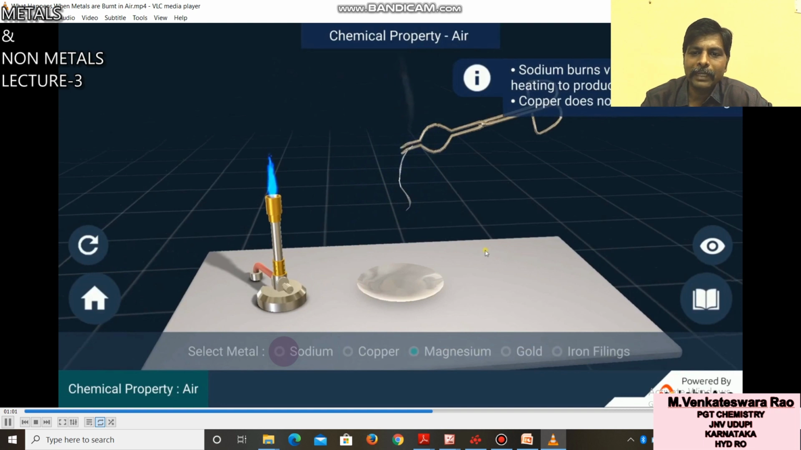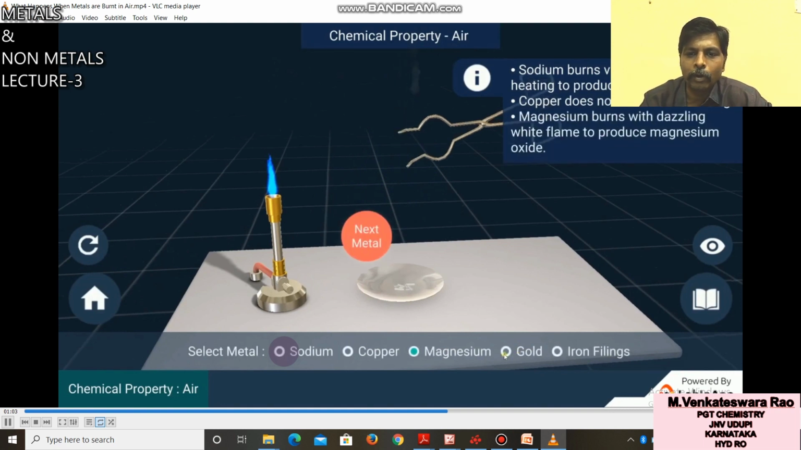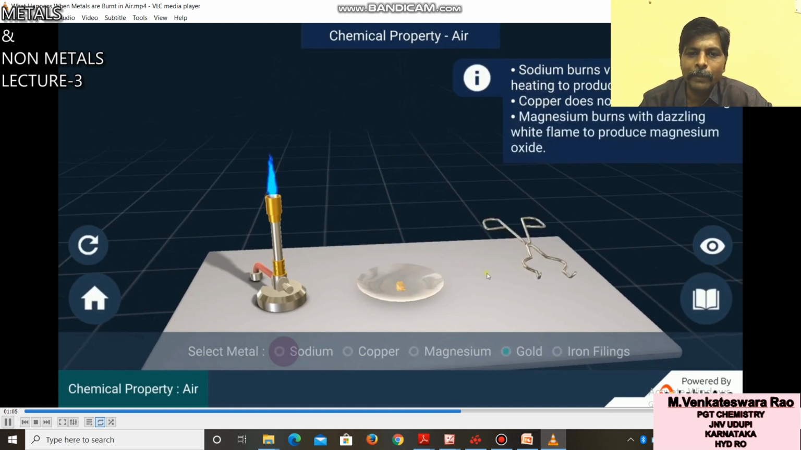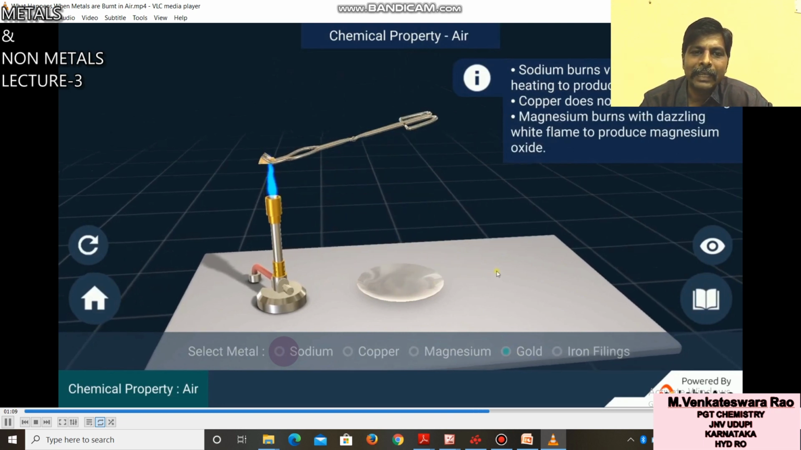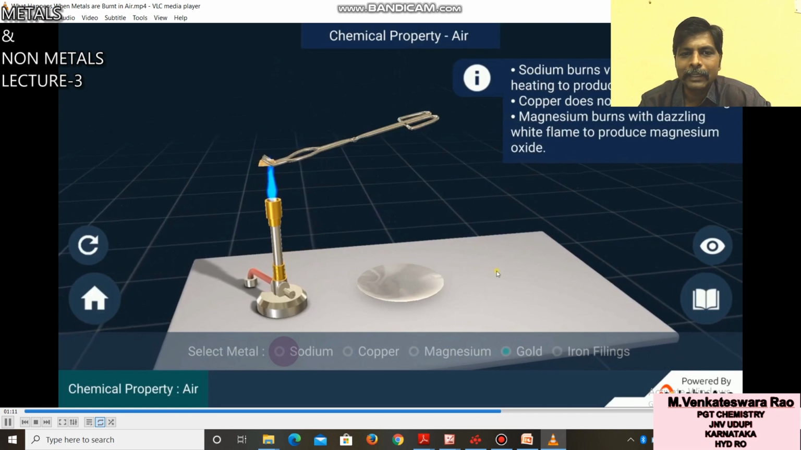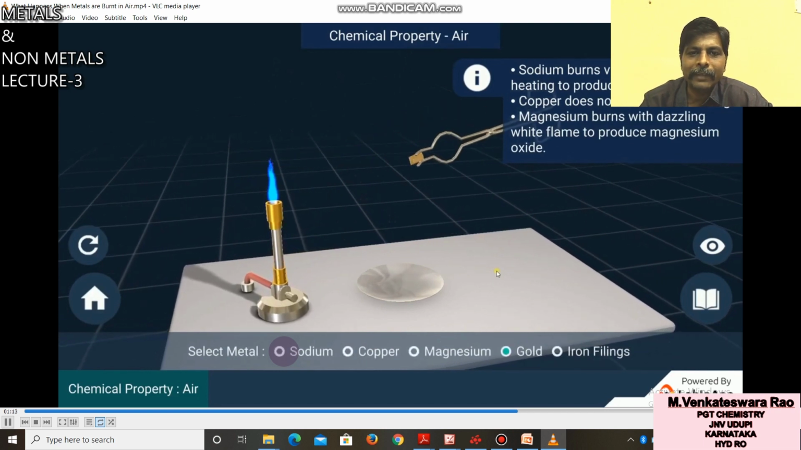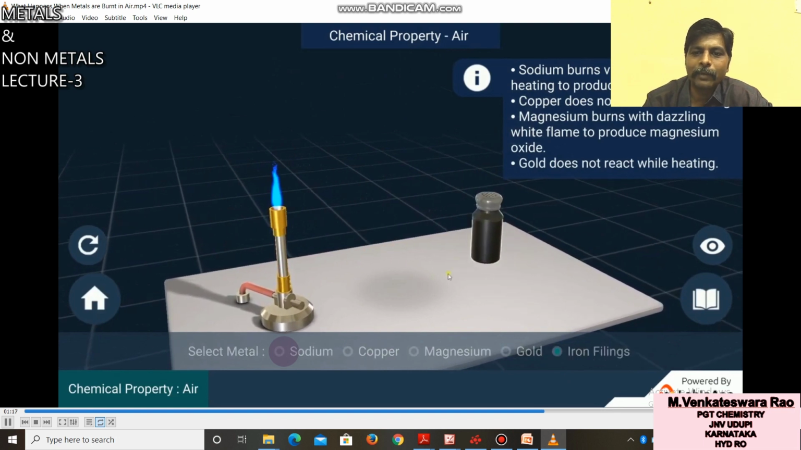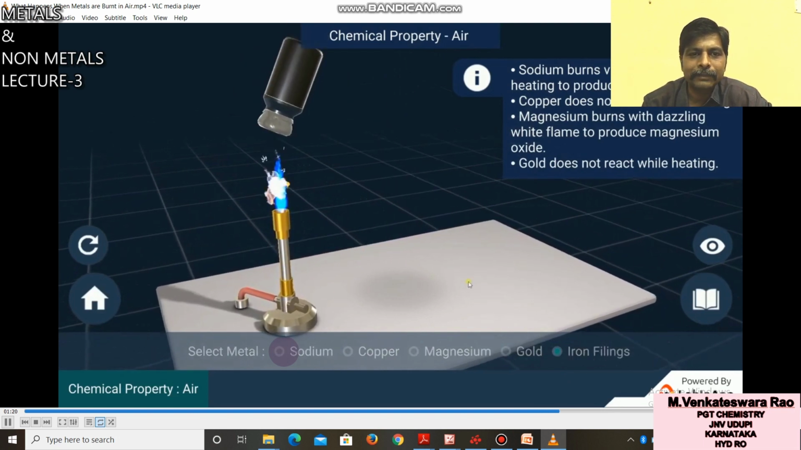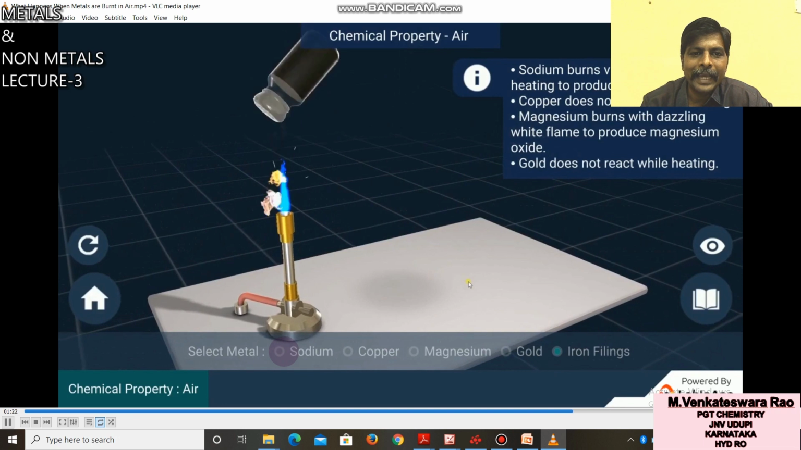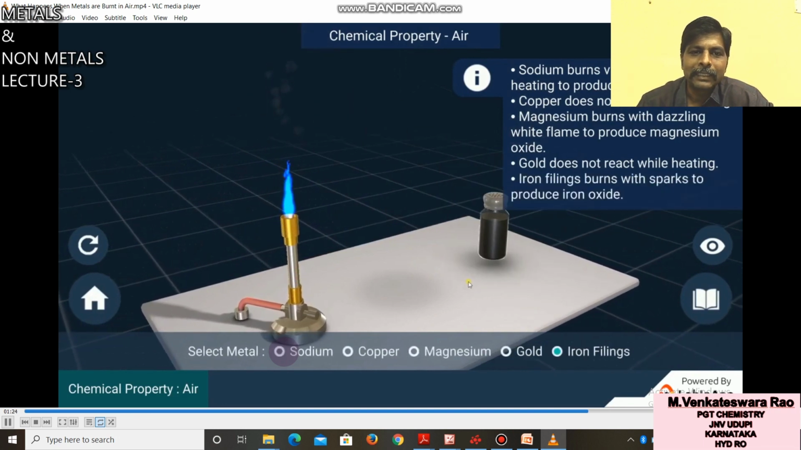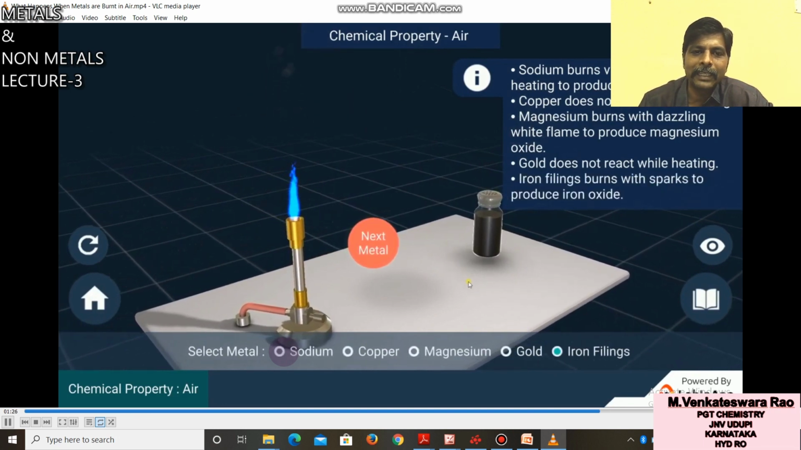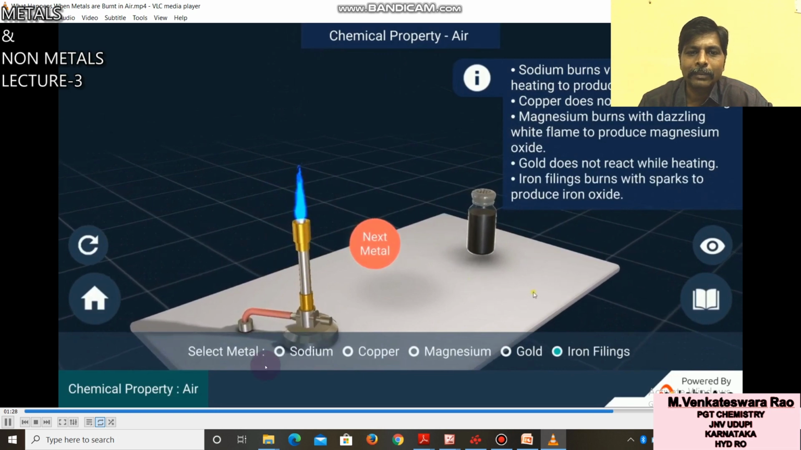Next, fourth metal in this activity, that is gold. You can take gold metal and burn in oxygen. Nothing will happen because gold does not react with oxygen, does not react while heating. Last one, you take iron fillings. You can see iron fillings burn vigorously with oxygen to form iron oxide.